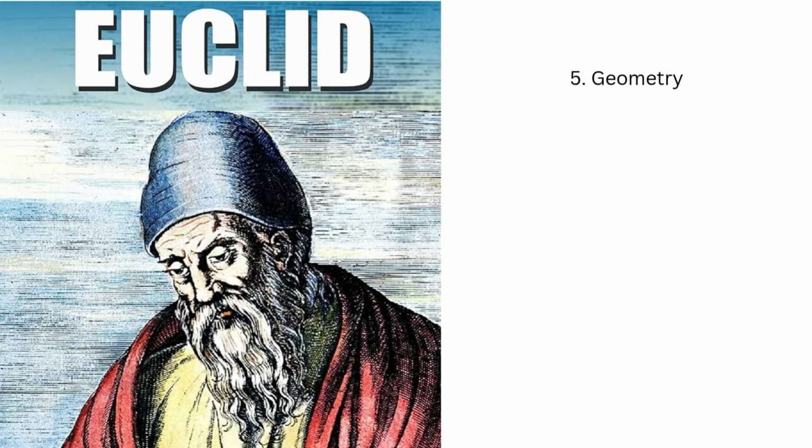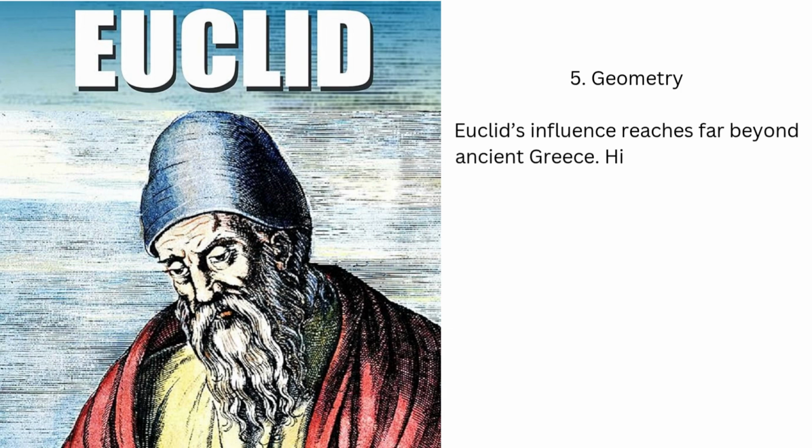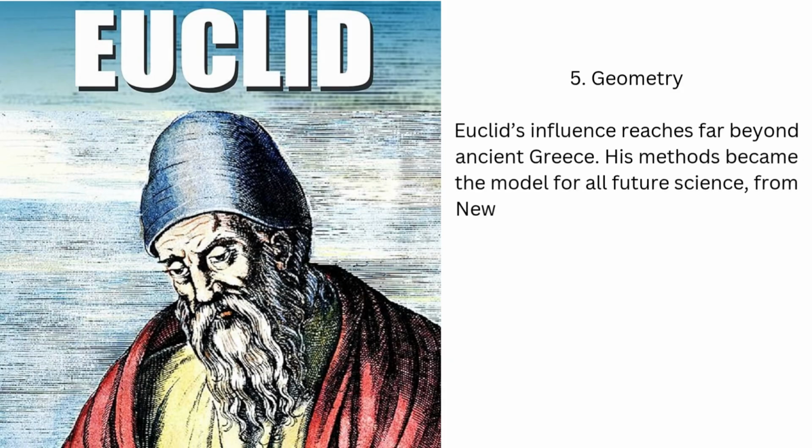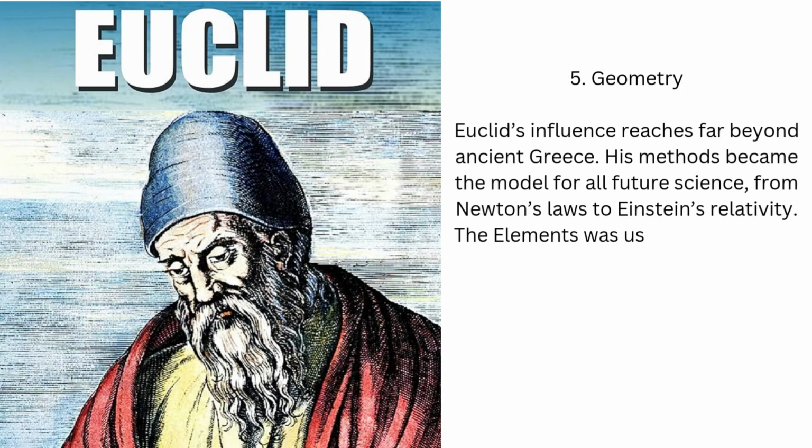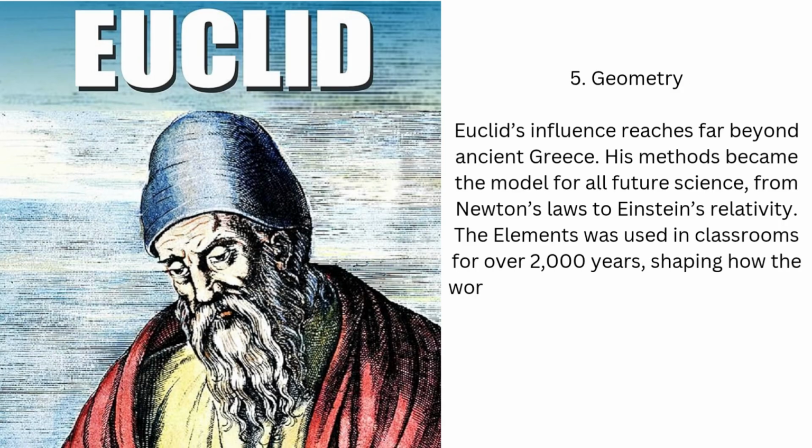5. Geometry. Every student who proves a theorem, every scientist who builds a hypothesis, and every engineer who measures a bridge follows Euclid's spirit. His axiomatic structure became the blueprint of rational thought, forming the core of mathematics, physics, and even computer science. Mathematicians still call geometry Euclidean, in his honor, a sign of how deeply his name is woven into the discipline. When non-Euclidean geometry emerged in the 19th century, it didn't replace his ideas, it built upon them.